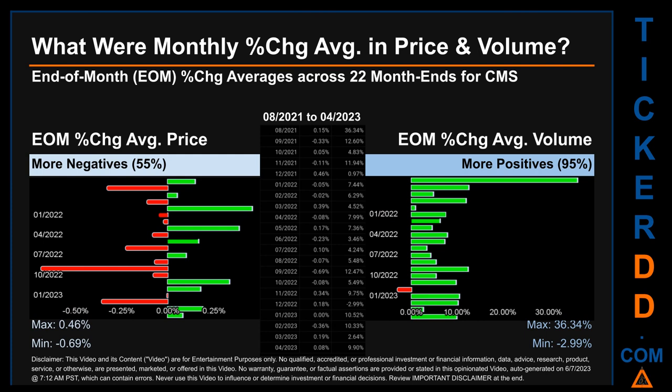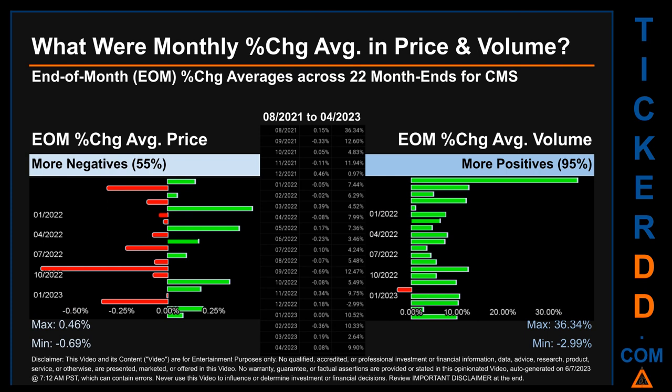From 08/2021 to 04/2023, out of 22 month ends, 12 had a negative percentage change in average price. Meaning 55% of month ends saw a negative percentage change in average price. In terms of volume, 21 out of 22 month ends had a positive percentage change. That is 95% of month ends saw a positive percentage change in average volume.